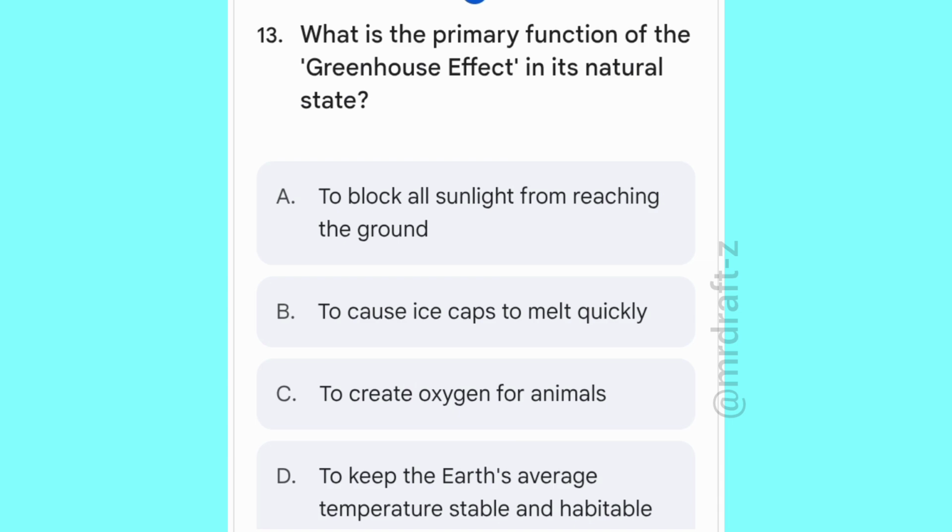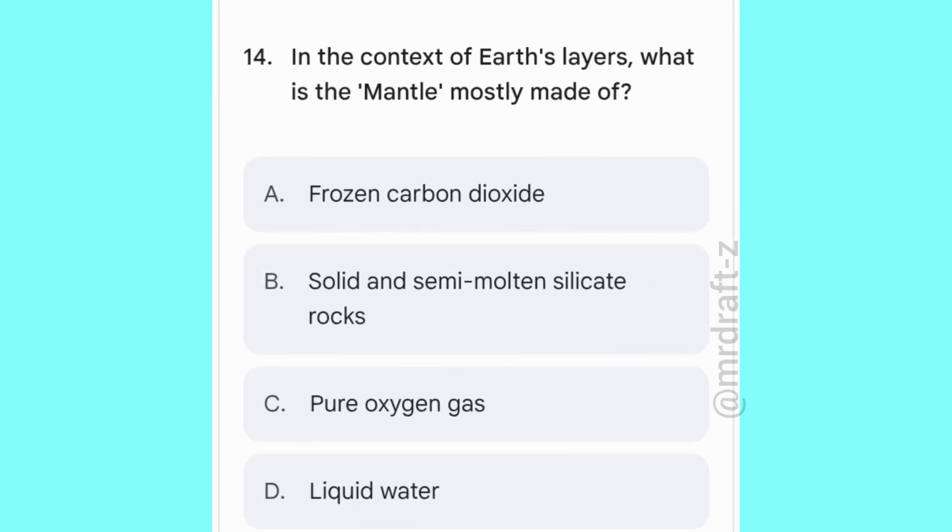Options are to block all sunlight from reaching the ground, to cause ice caps to melt quickly, to create oxygen for animals, to keep the Earth's average temperature stable and habitable. Correct option: D. To keep the Earth's average temperature stable and habitable. In the context of Earth's layers, what is the mantle mostly made up of?